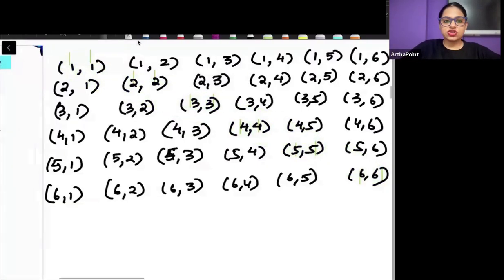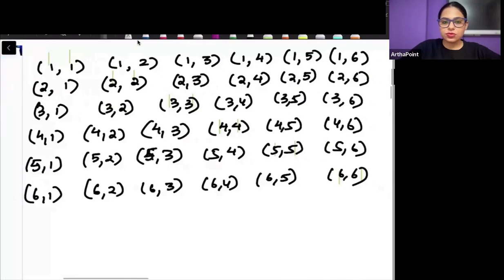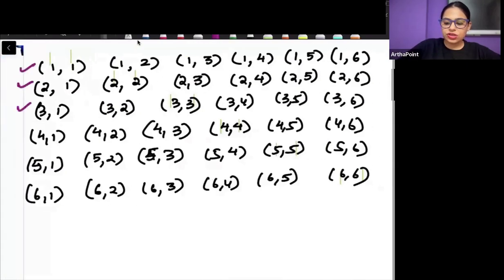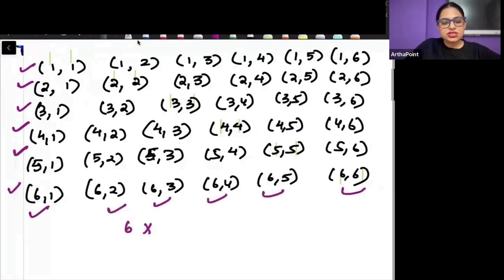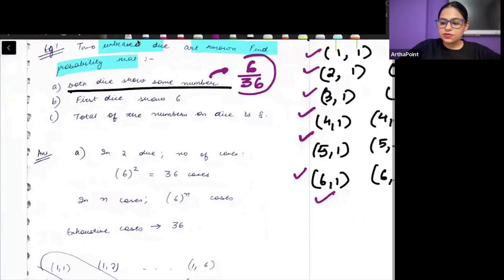There are 6 such outcomes. What are the total number of outcomes I have? 36. Look, here 1, 2, 3, 4, 5, 6, and 1, 2, 3, 4, 5, 6. So 6 into 6, 36 total outcomes are there. So 6 by 36 will be the first answer.